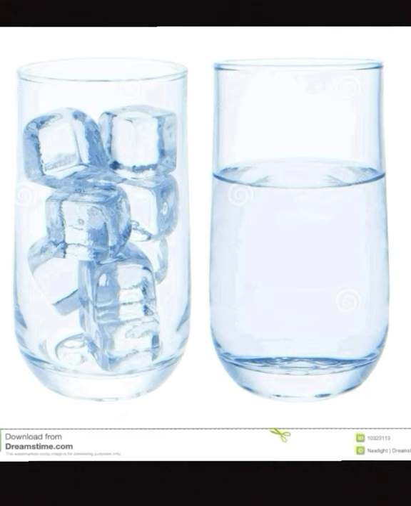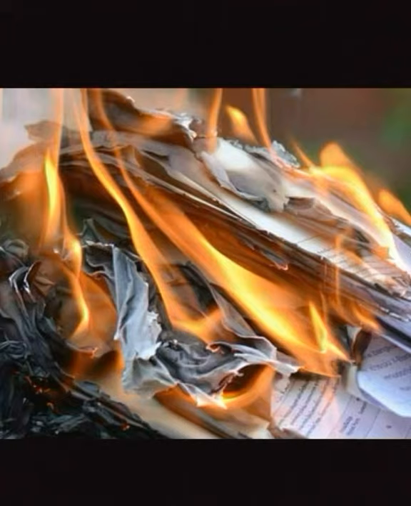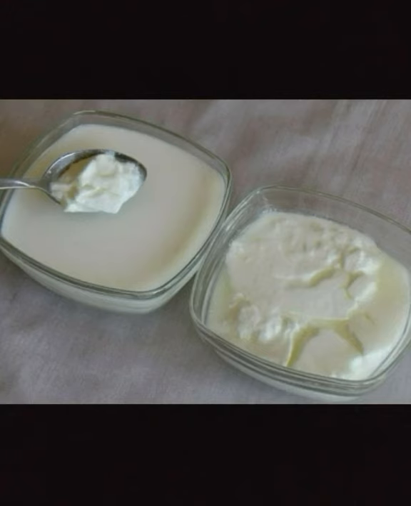Water changes to ice when we cool water. Irreversible changes are those in which the substances cannot be brought back to their original state after the change. For example, burning of paper, milk changing to curd.